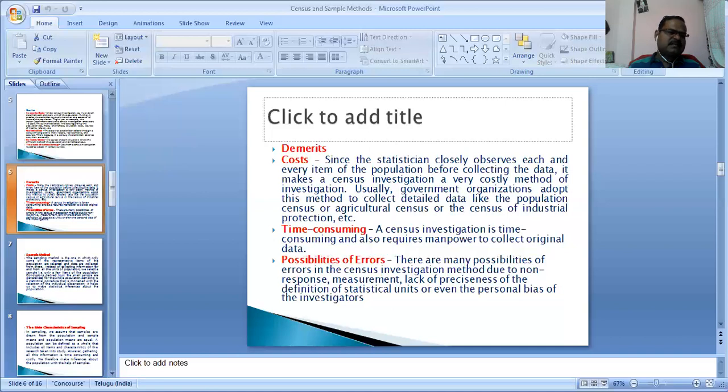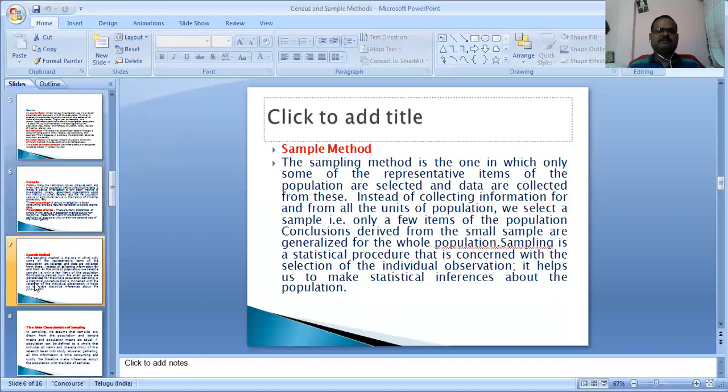Now I'll discuss the sample method. What is the sample method? In the census method, all elements are included, but in the sample method we take only one sample. All samples are included in the census method, but taking one sample is called the sample method.